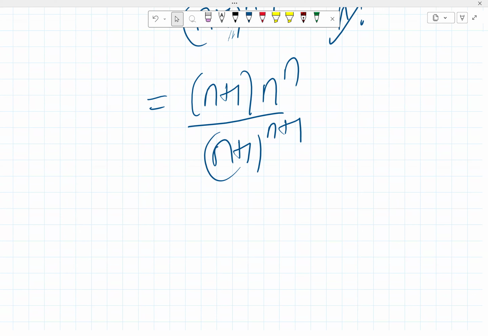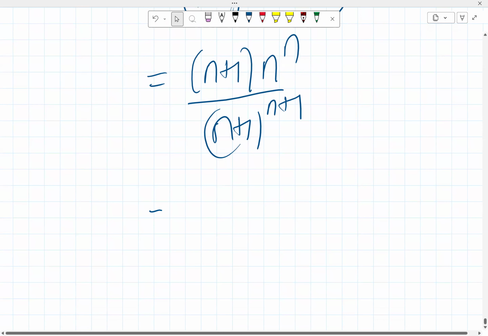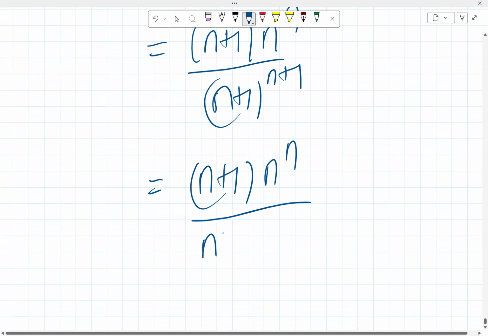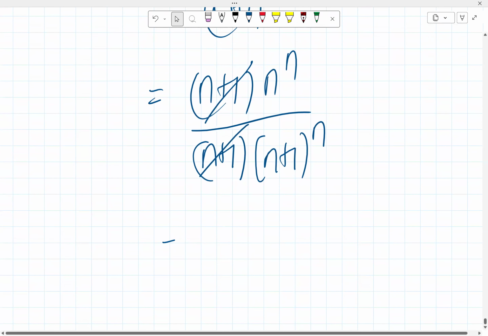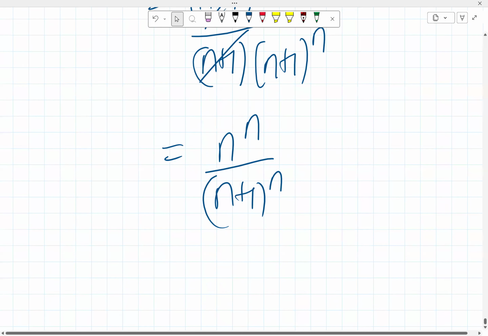We know also that (n+1)^(n+1) is like (n+1) multiplied by (n+1)^n, clearly. So this cancels this, and we then have n^n all over (n+1)^n like this.